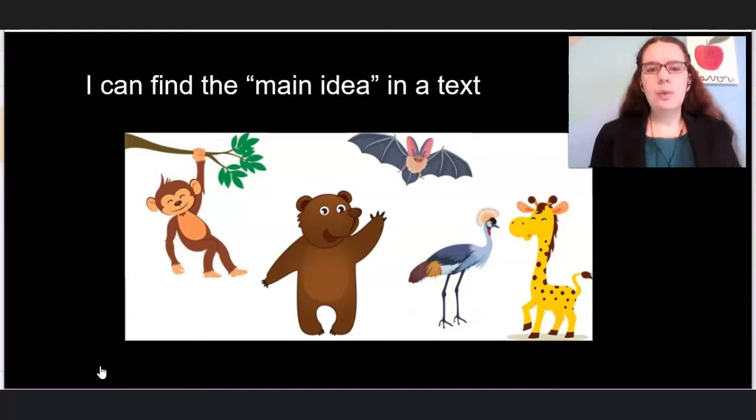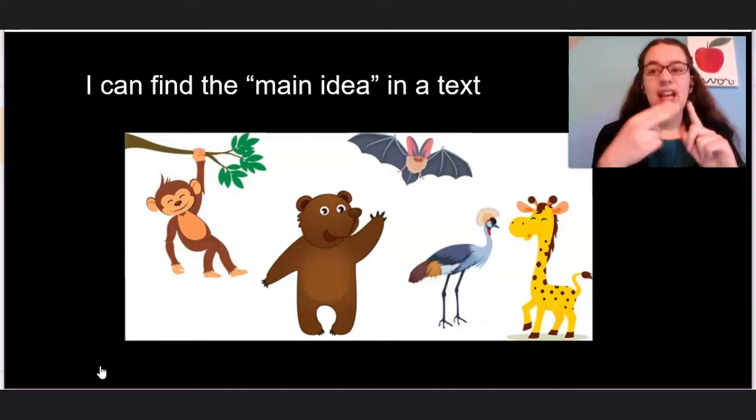So let's start with Matthew. We've been doing lots of research on different animals. What is the animal that you've been researching? Bear. Awesome. Matthew, tell us some facts about a bear. Perfect. Thank you, Matthew. All right, so Matthew gave us lots of facts about a bear, and I want to figure out what is the main idea of what Matthew was talking about. What is one phrase that I can say that summarizes or tells us what is the main idea of what Matthew talked about? So Matthew says that bears hibernate, bears are carnivores, and that bears are different colors.